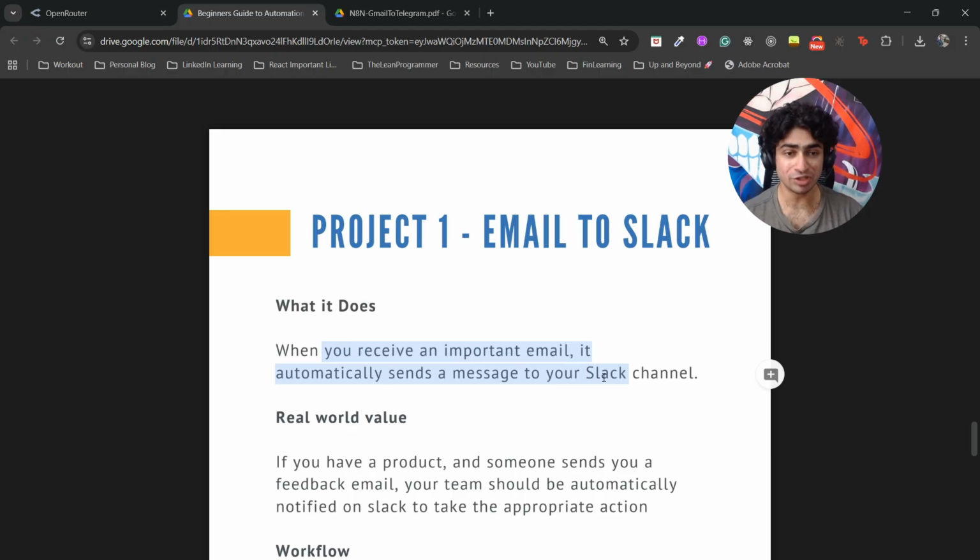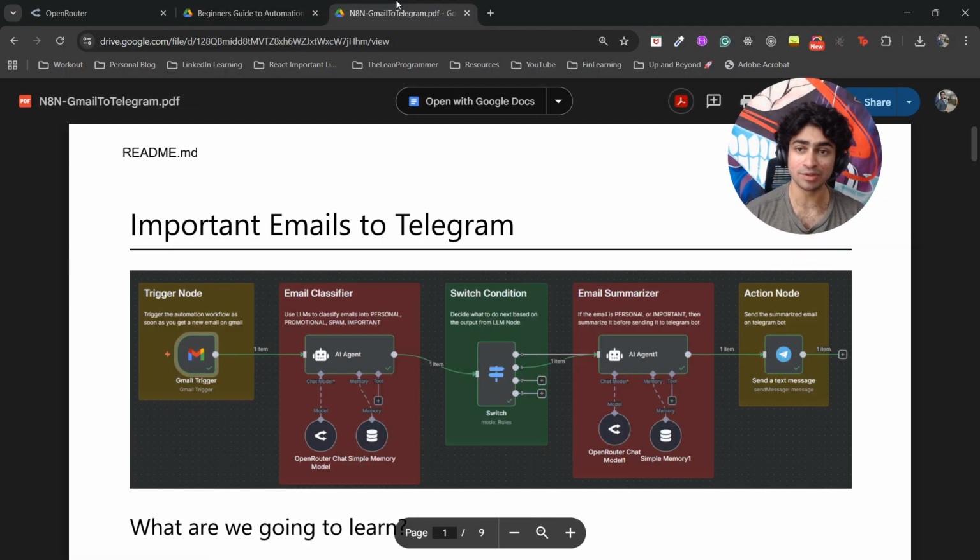But now, with this automation, you don't have to do it anymore. Whenever you get an email, this automation will identify whether it's spam or not, and only if it's important, it will send you the notification with the summary, so that you don't have to go through the whole email yourself. It will give you the summary and you can just get started.